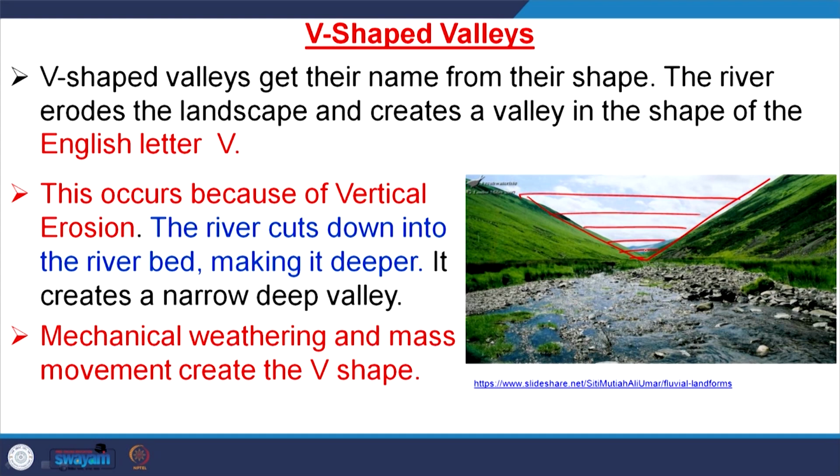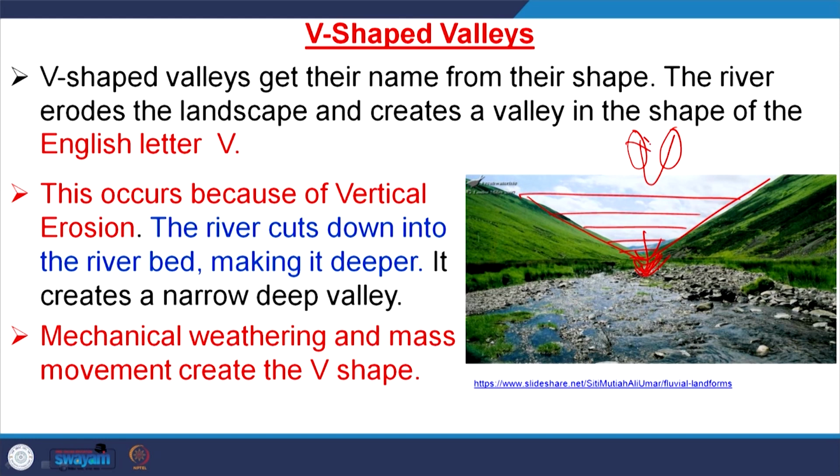Mechanical weathering and mass movement create the V shape. This is very important to understand here. Mostly in a V-shaped valley, the erosion is downward, that means deeper river bed erosion will be there. Now you see, suppose the river bed erosion is like that. This part and this part will be mechanically or geologically unstable.